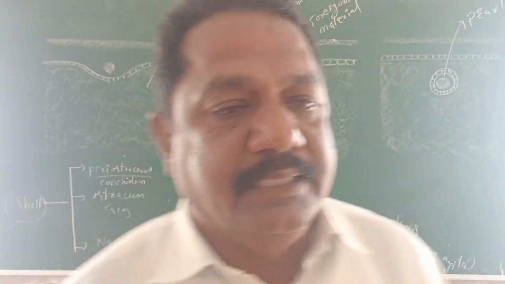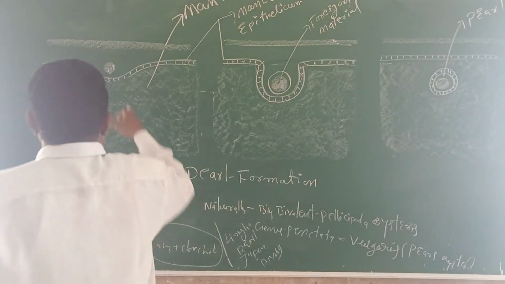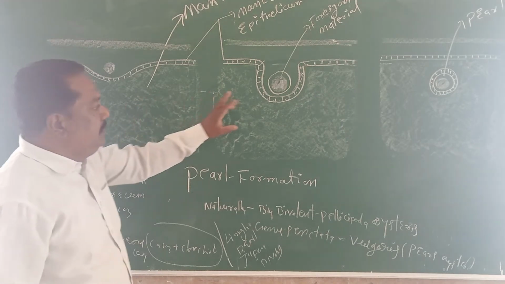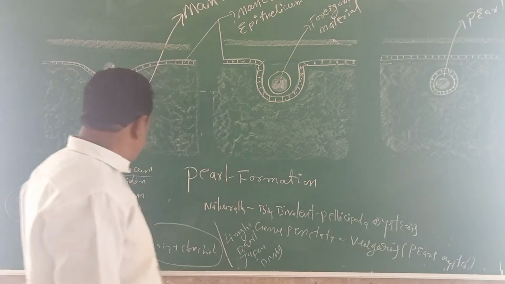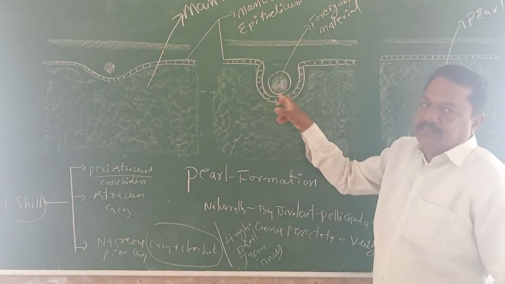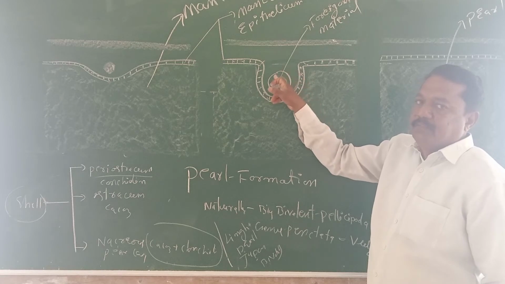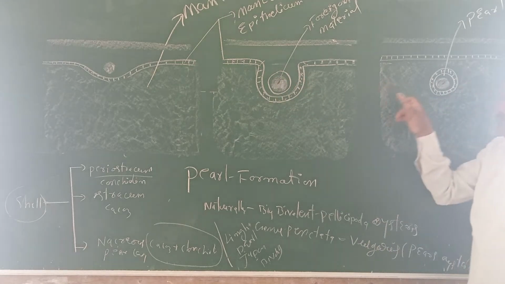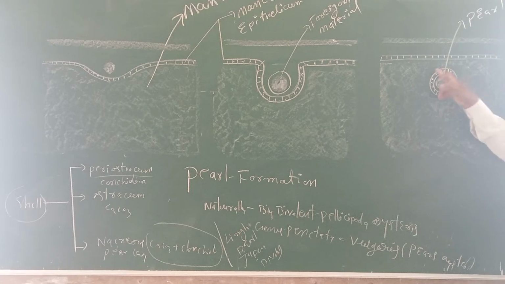What takes place? Irritation. Through the irritation, around the foreign particle, the nacreous layer begins to secrete a shiny substance, continuously. Around this continuous secretion, numerous concentric layers are formed, uncountable layers. Around the foreign particle, the nacreous layer secretes a very shiny, bright, white substance.